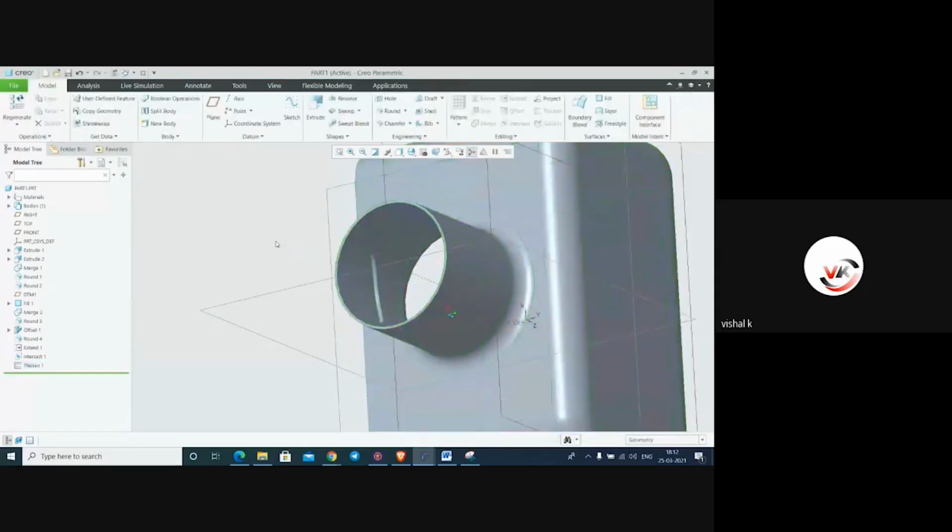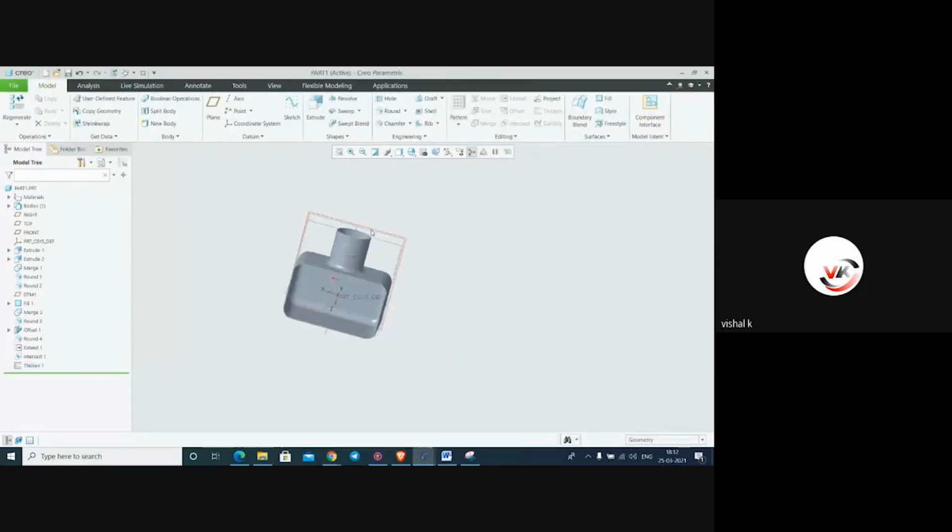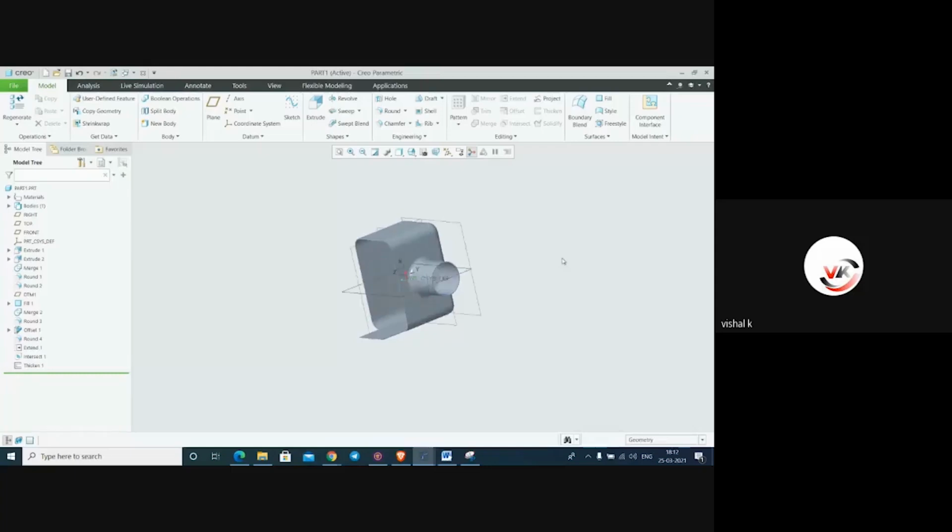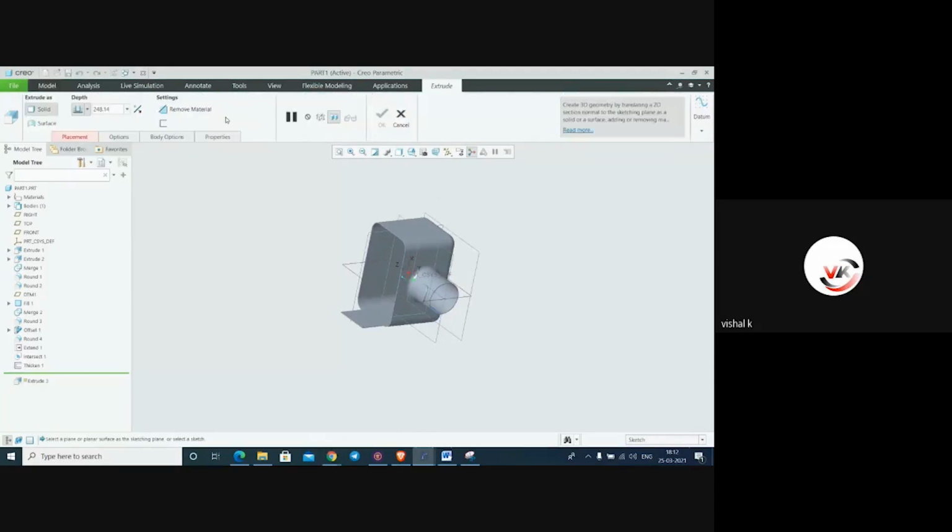Okay. Now, if you want to solidify, that means simple profile you have created, cutting profile. We'll make it one cutting profile on this surface. Simple create extrude with surface.